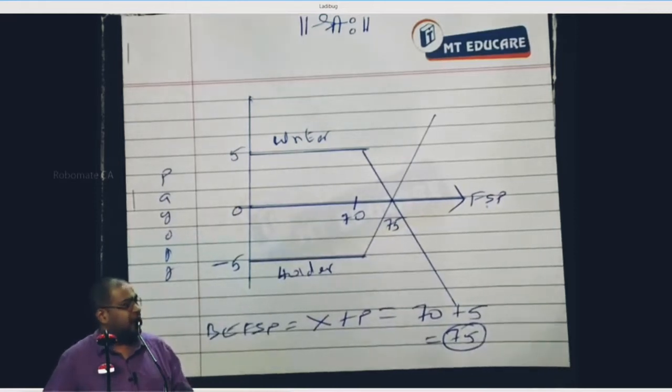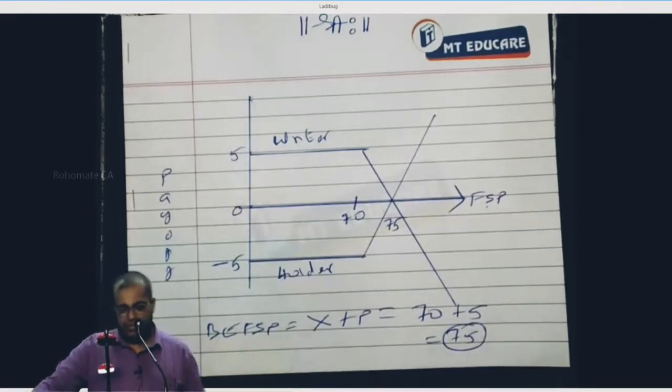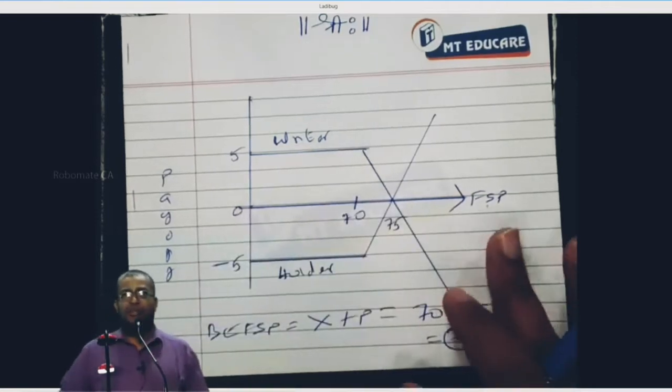Is everybody understanding it or not? Can I proceed further? Write down. Just copy the diagram. Please copy this diagram quickly.